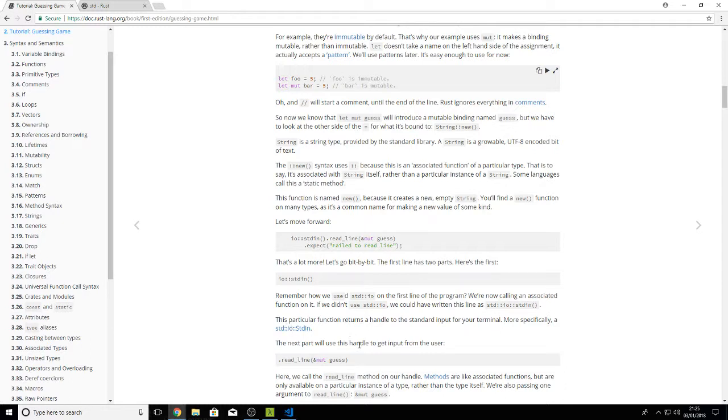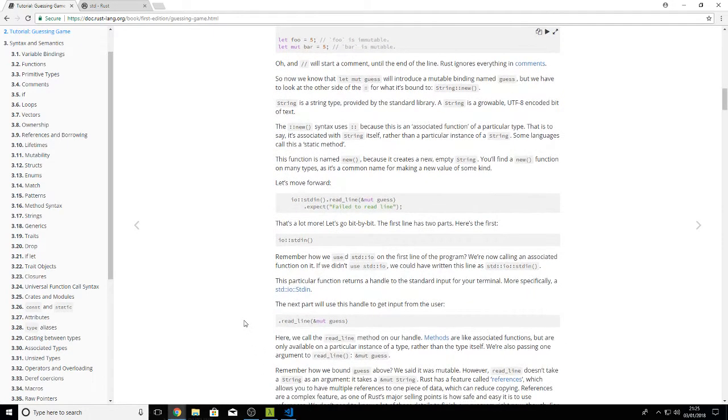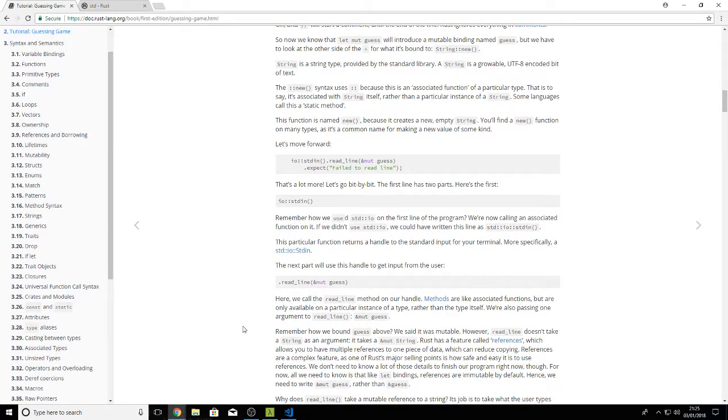This particular function returns a handle to the standard input of the terminal, more specifically std::io::Stdin. The next part will handle and get input from the user: .read_line(&mut guess). Here we call the read_line method on a handle. Methods are like associated functions but are only available on a particular instance of a type rather than the type itself. In other words, a non-static method. We're also passing one argument to read_line, the mutable guess.